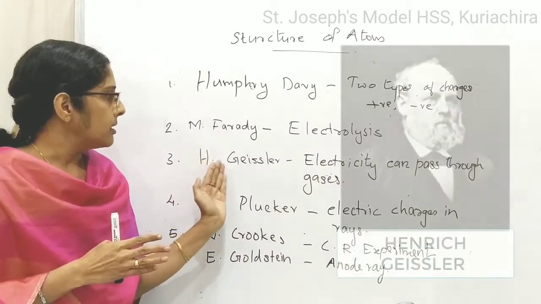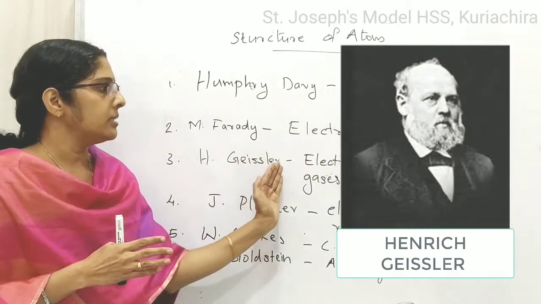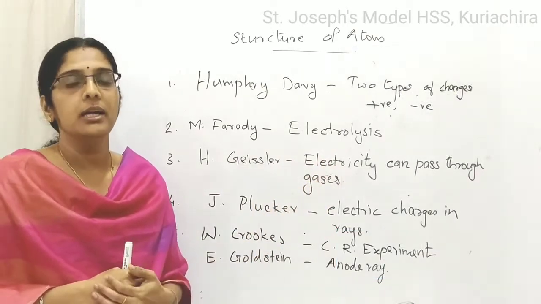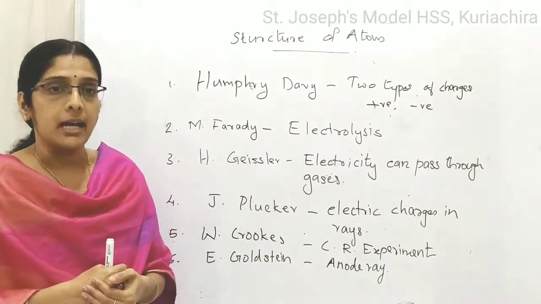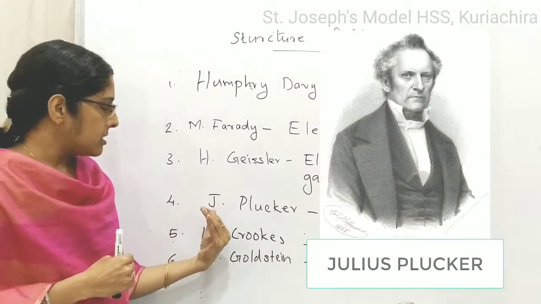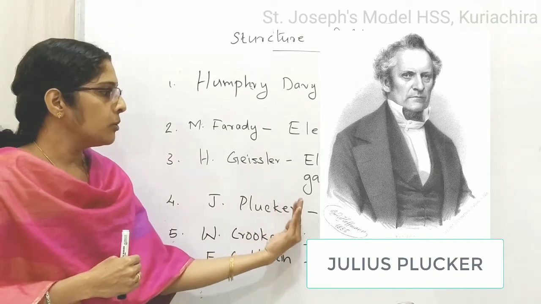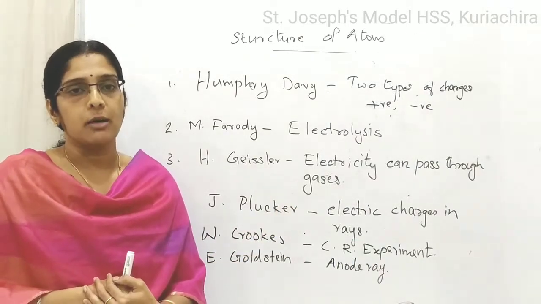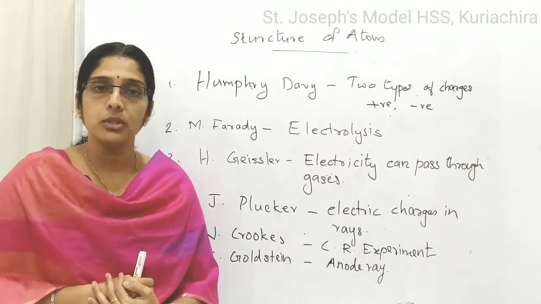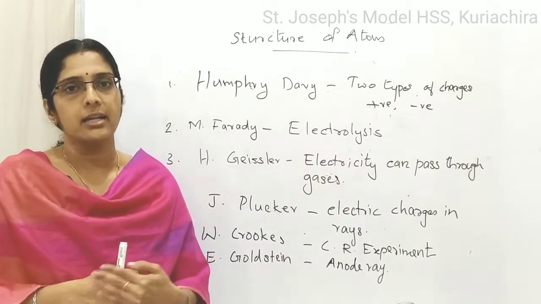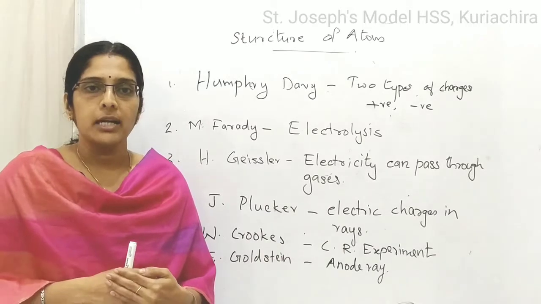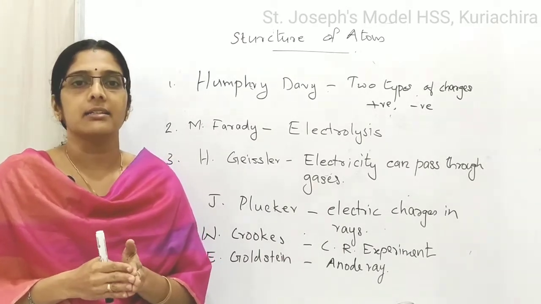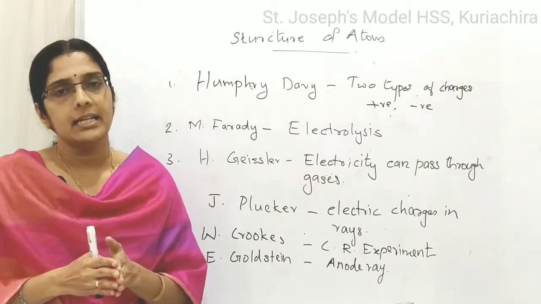Then Geissler discovered that electricity can pass through gases, not only through liquids. Then later Plücker discovered that electric charges are present in rays which are coming from electrodes. There are two types of electrodes, cathode and anode. An electrode means a material which can conduct electricity to gases or liquids.